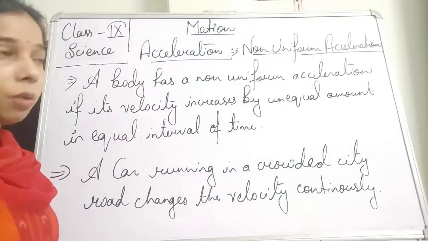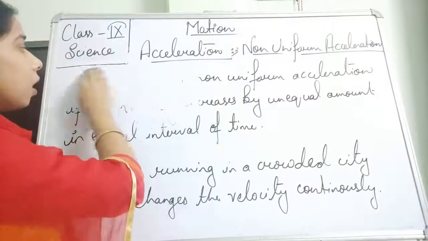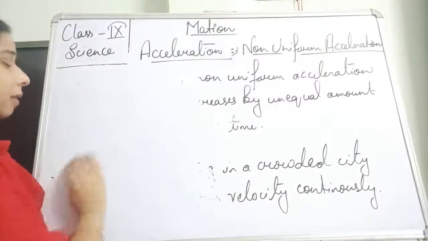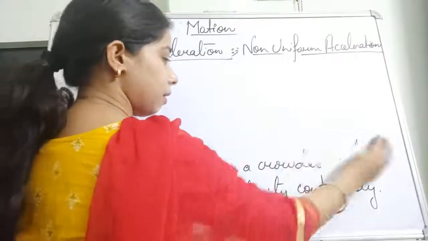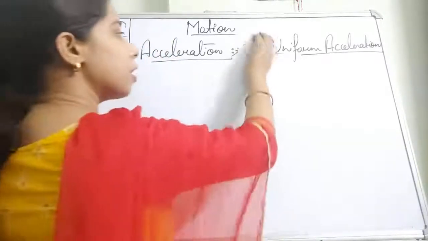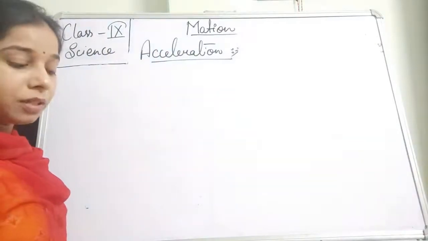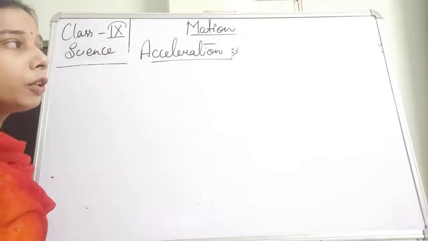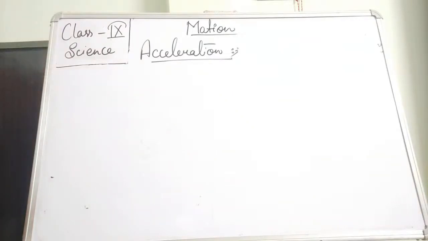Okay. Now, before we go and try to understand another concept of acceleration, what kind of graph is there? Do not get worried about the graph. Uniform or non-uniform acceleration can be represented with the help of a graph. In case of a uniform acceleration, students, it will be a straight line, a straight slope. And in case of a non-uniform acceleration, it will give us a curved slope. And that we are going to study later.